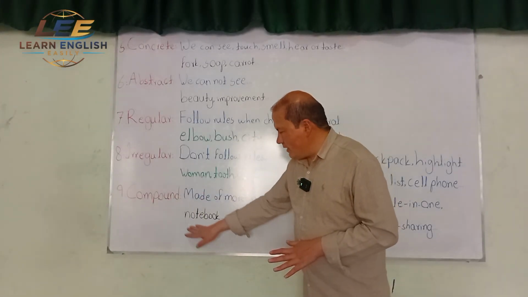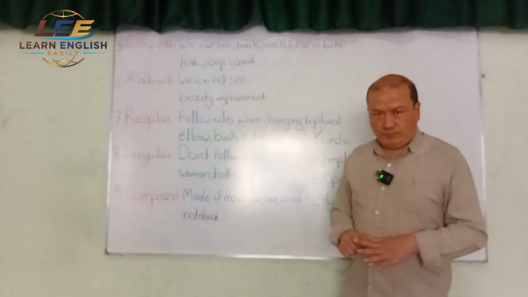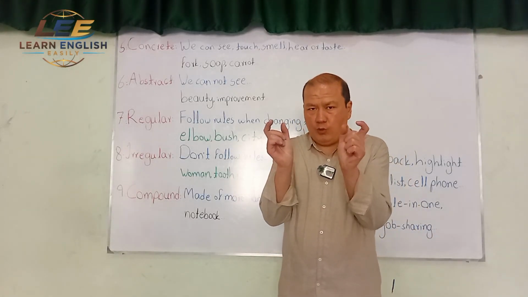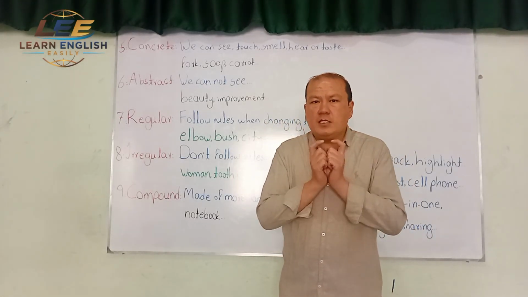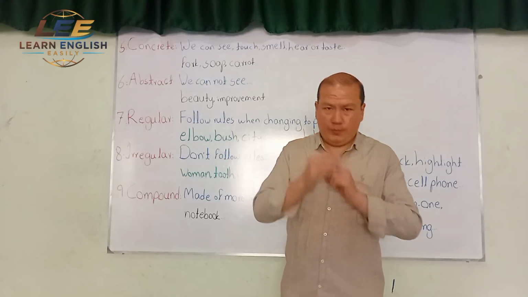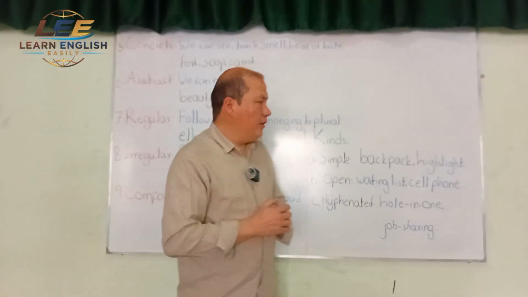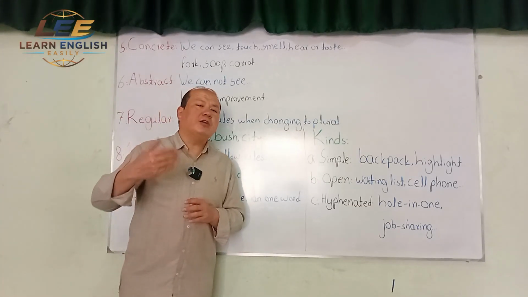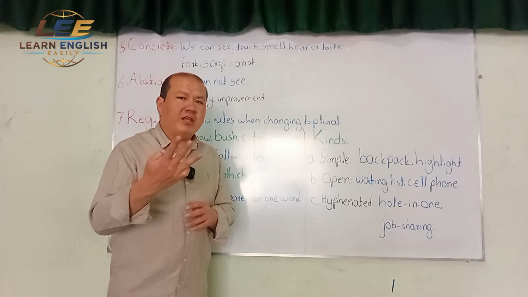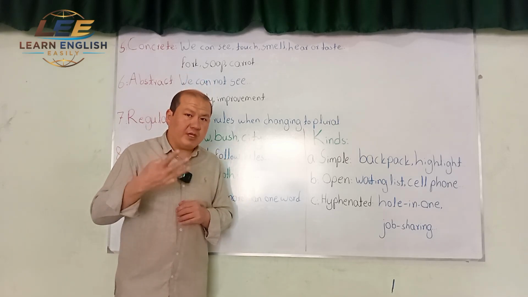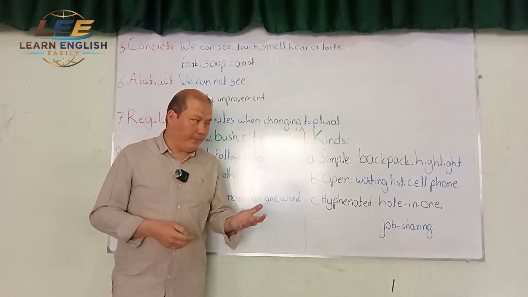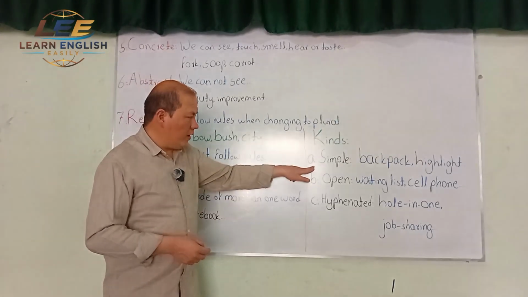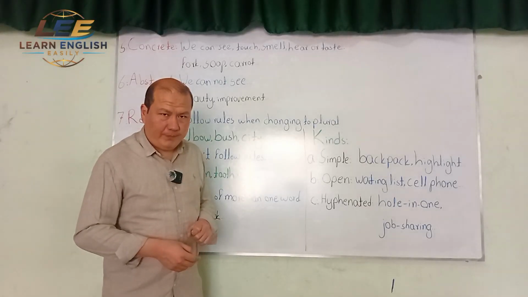So what is a compound? An example: notebook. I got 2 words, note and book. I joined them together, I made it one word, notebook. Now, the compound noun, which itself is a kind of noun, has 3 kinds. So we have 3 kinds of compound noun. What are the kinds of compound noun? Number 1 is simple compound noun.